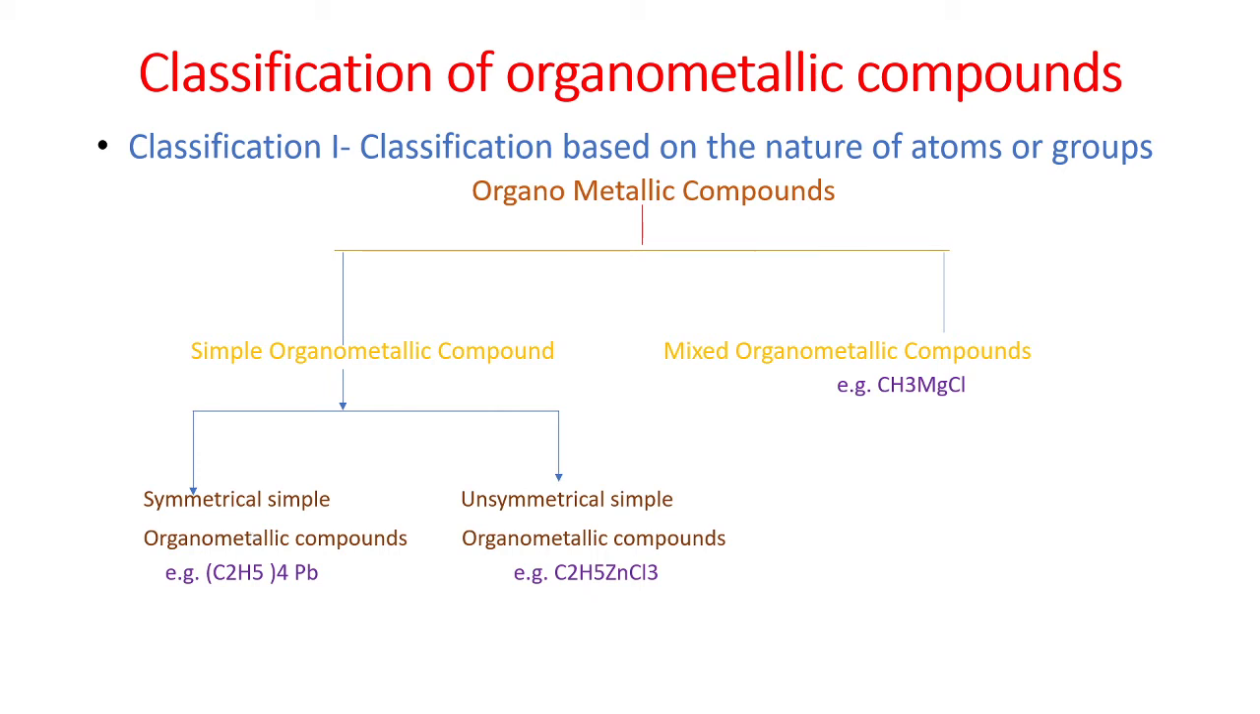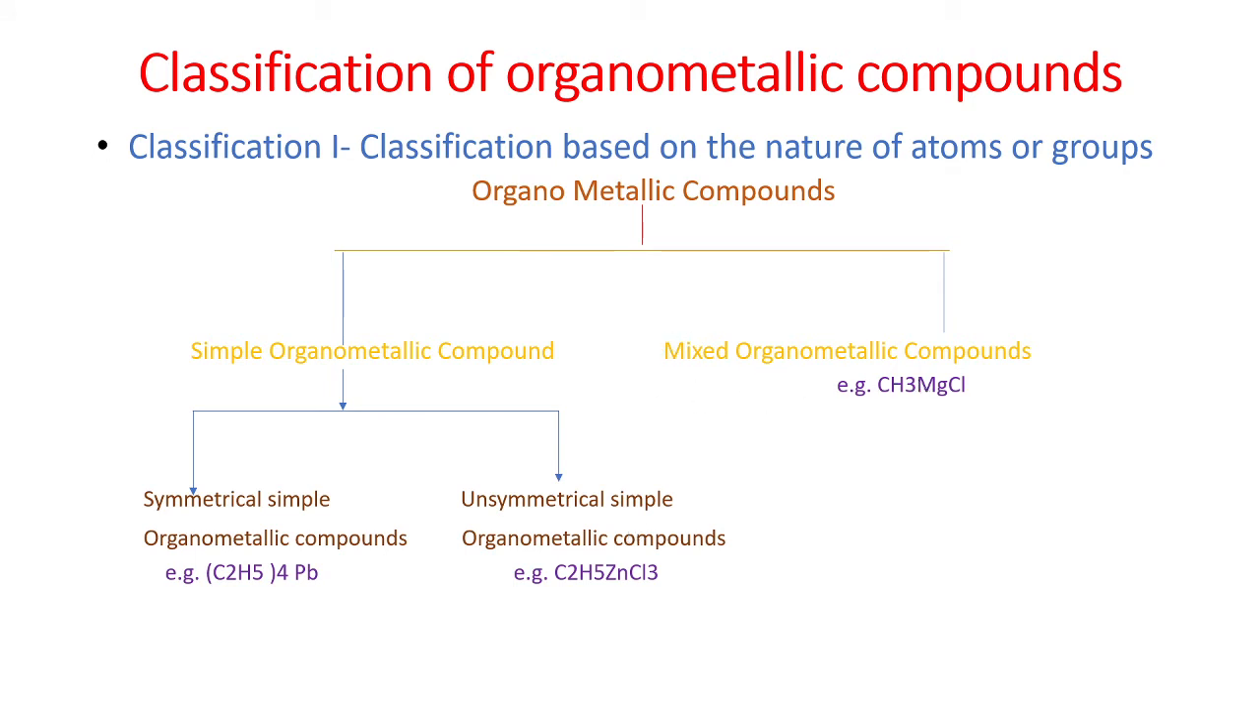The simple organometallic compounds, in which the metal atom is directly attached to carbon or hydrogen, are again divided into two types: symmetrical simple organometallic compounds and unsymmetrical simple organometallic compounds.